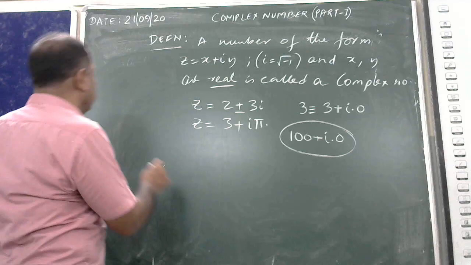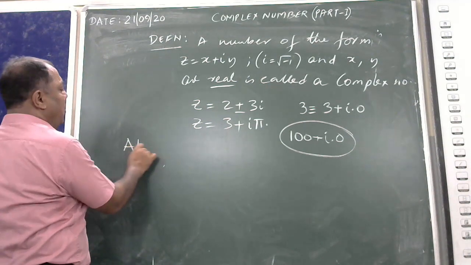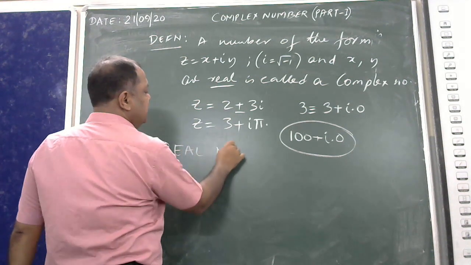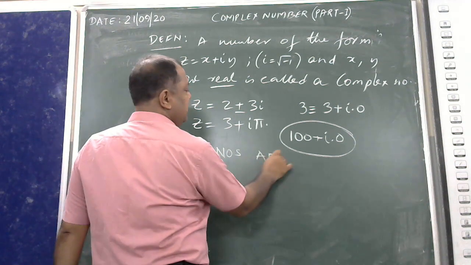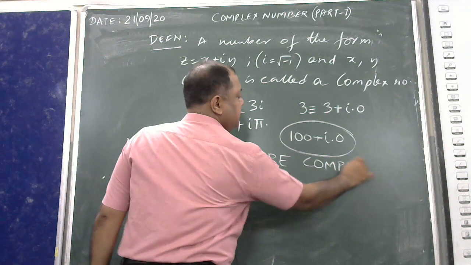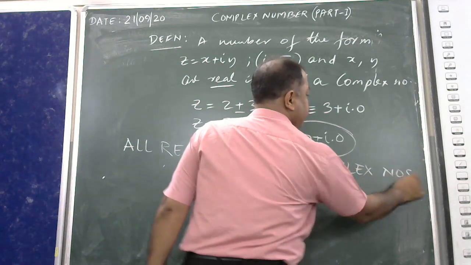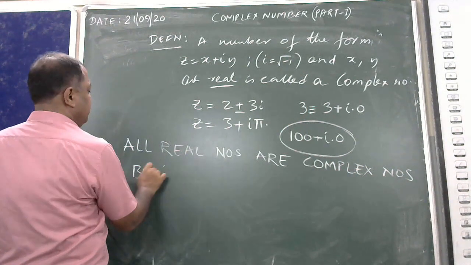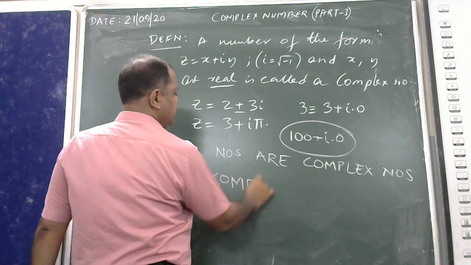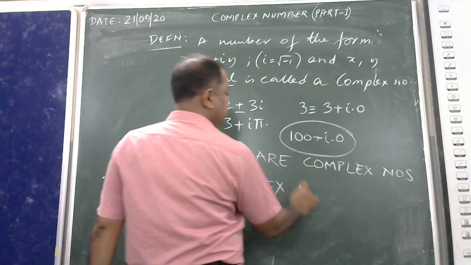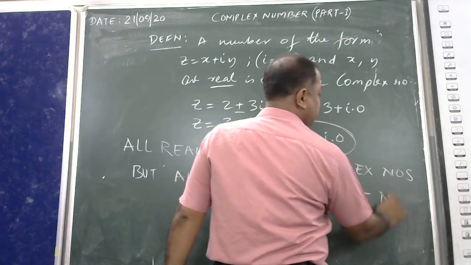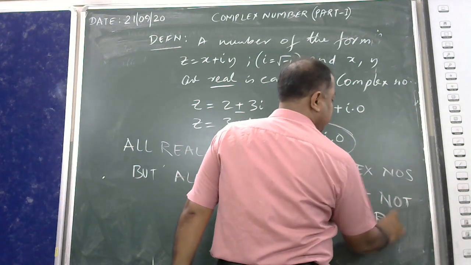So I would write this very important statement. All real numbers are complex numbers, but all complex numbers are not real.